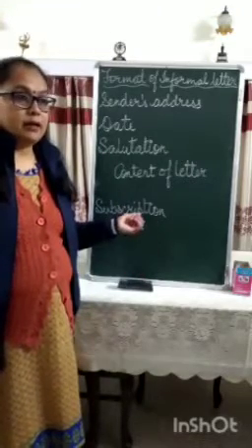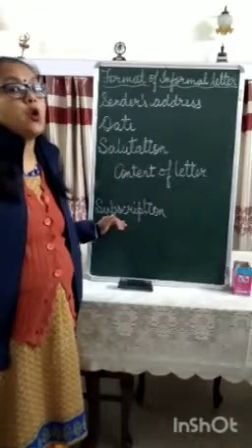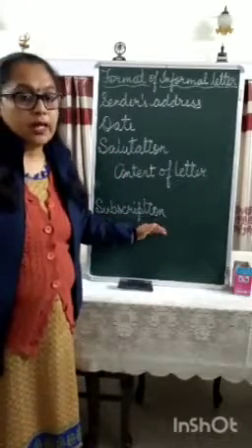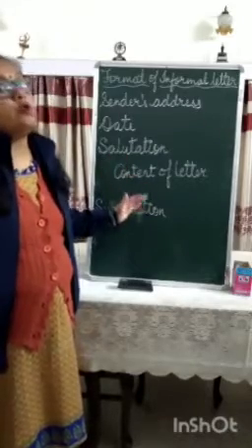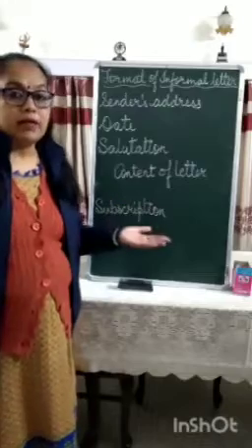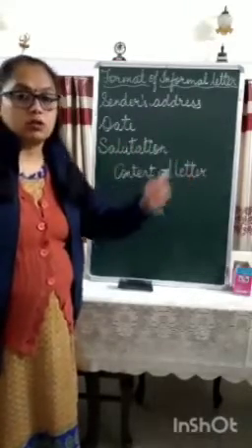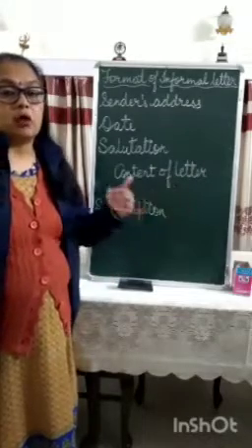Remember in the formal letter example, when you came to the subscription part, you had mentioned yours faithfully. But when it comes to informal letter, you don't write yours faithfully. You write something else, like yours lovingly, or your loving friend, your loving granddaughter, or your loving niece or nephew.